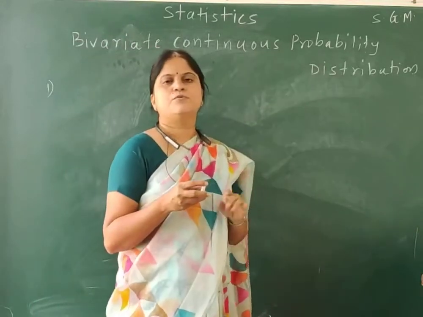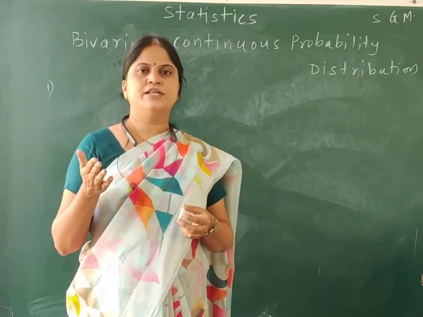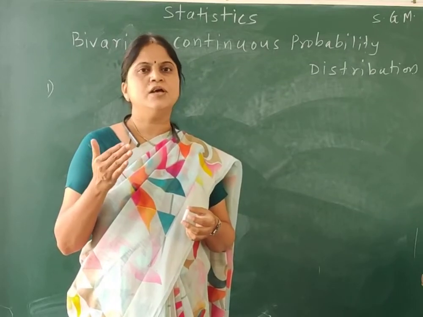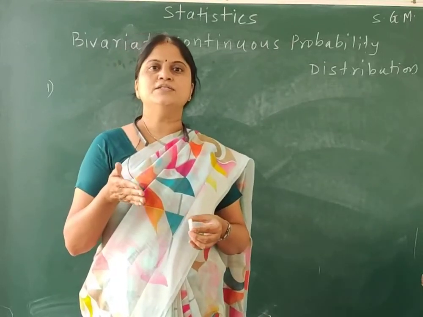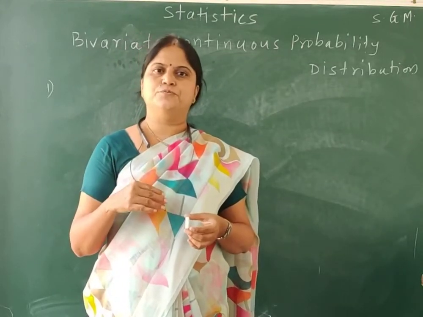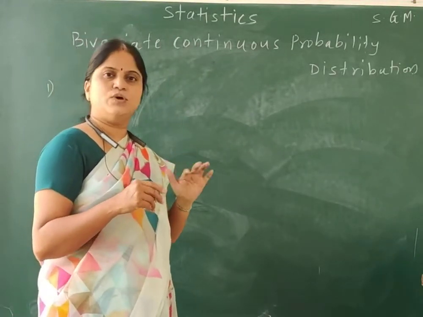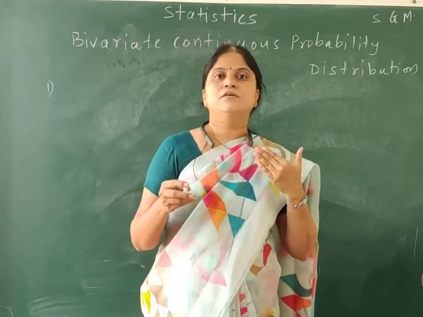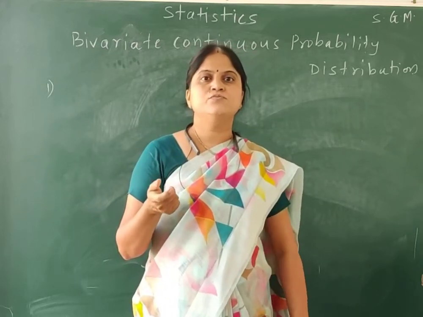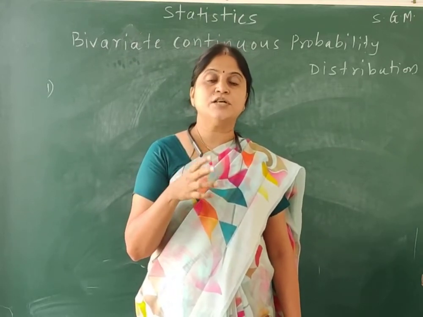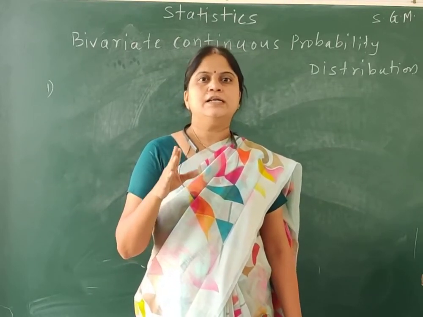Then probability means the chance of getting any particular thing or event, the chance of getting any particular point or event is nothing but probability. And distribution means we can distribute the probabilities among the random variables, hence the probability distribution. Getting the concept? So bivariate continuous probability distribution means over here we will study the probability distribution of two continuous variables and related terms.